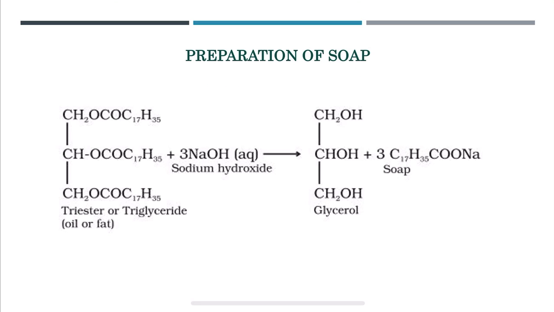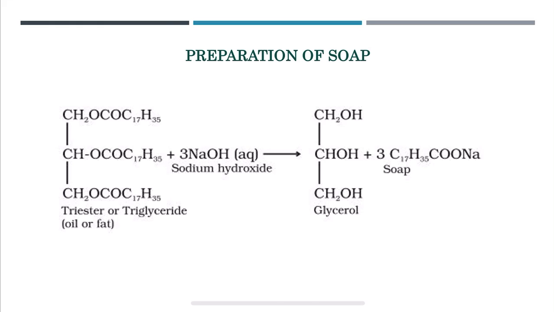Preparation of soap. To prepare a soap we are going to use a triester or triglyceride. As I said just now, soaps are nothing but esters. So the starting material we use for the preparation of soap is an ester, more preferably a triester or triglyceride. It comes under oil or fat. Glyceryl tristearate, triester, or triglyceride, all are the same.